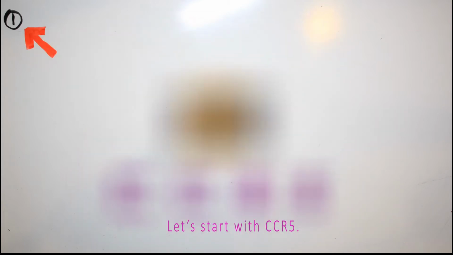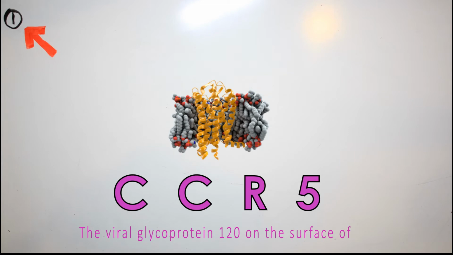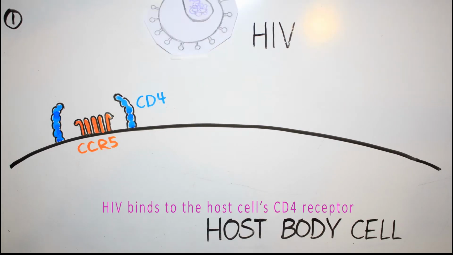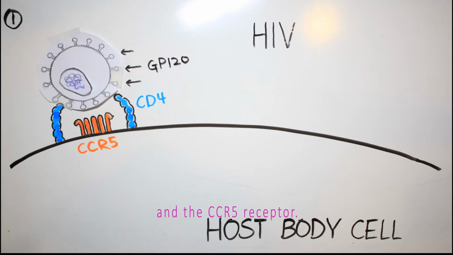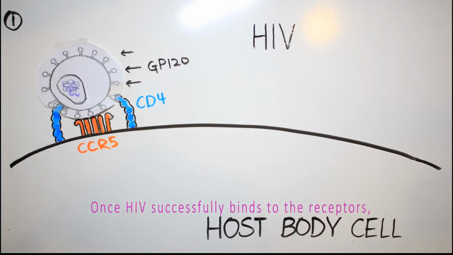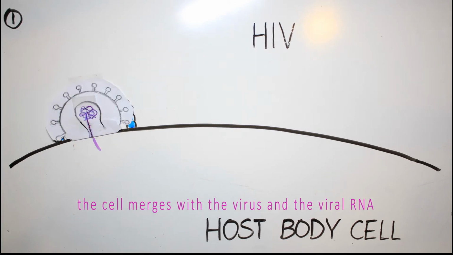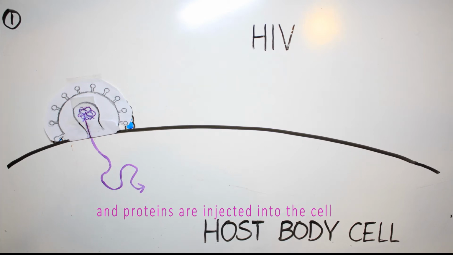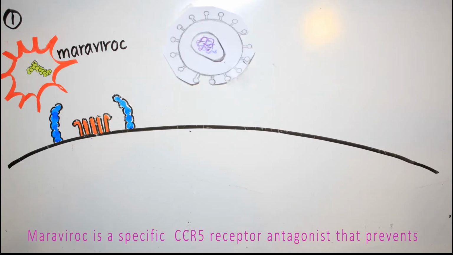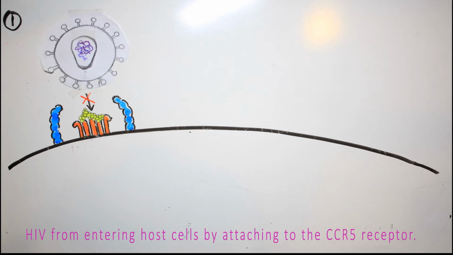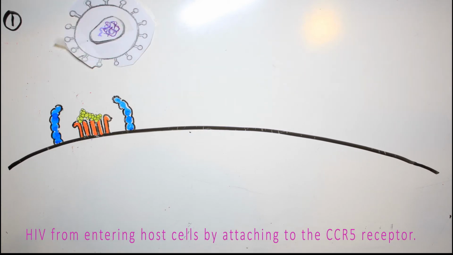Let's start with CCR5. The viral glycoprotein 120 on the surface of HIV binds to the host cell's CD4 receptor and the CCR5 receptor. Once HIV successfully binds to the receptors, the cell merges with the virus and the viral RNA and proteins are injected into the cell. Maraviroc is a specific CCR5 receptor antagonist that prevents HIV from entering host cells by attaching to the CCR5 receptor.